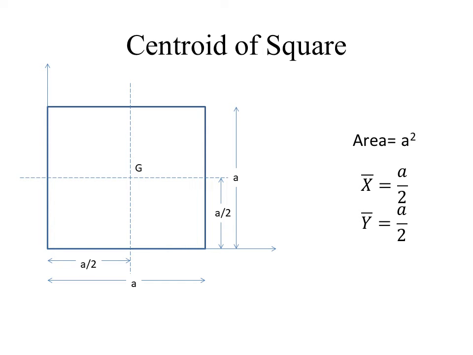Now let us see the centroidal distances of some simple figures. First of all, consider a square. Then the centroid of the square will be located exactly at the center point. That means if a square of side A is considered, then the centroid of the square will be located at a distance of A by 2, that is side by 2, from both x and y axes. So we can write the area of the square is equal to A square, and x bar is equal to A by 2 and also y bar is equal to A by 2.